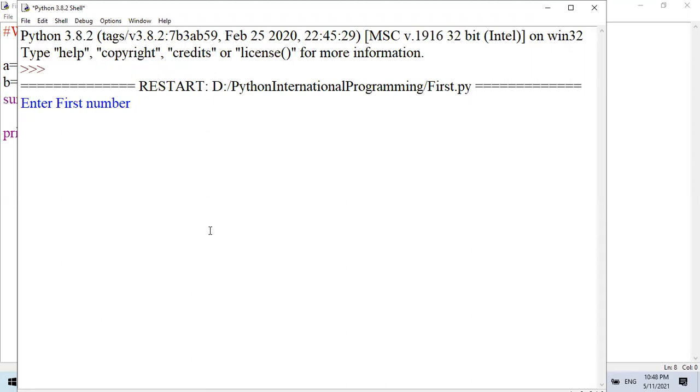So my program is asking the first number. I have given the first number 4. Now my program is asking the second number. I have given 6. Can you please tell me, I will give you 5 marks, what output will come? As a sum, as a summation, what output will come?